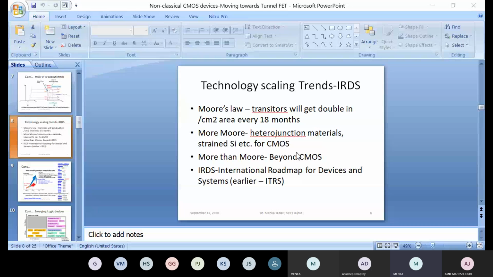In 1999, it was 180 nanometer in commercial production. Nowadays in India, we are at 180 nanometer production only, at SCL Chandigarh especially. In 2016, 10 nanometer commercial production was there, and nowadays 5 nanometer, in 2020, is commercially available.